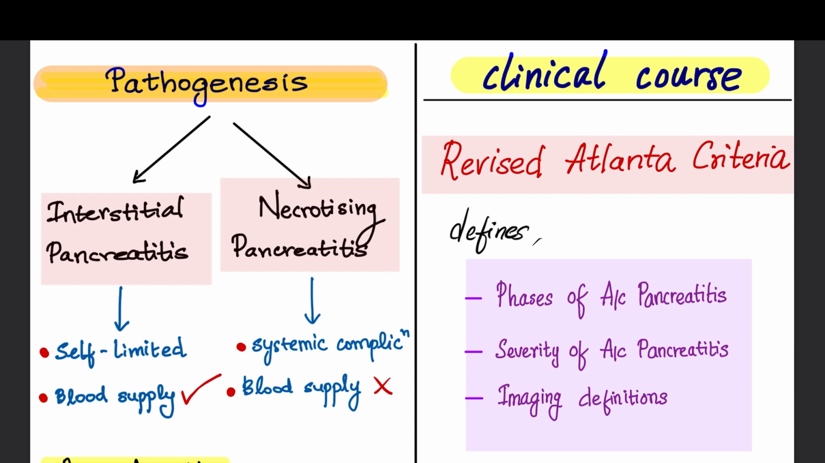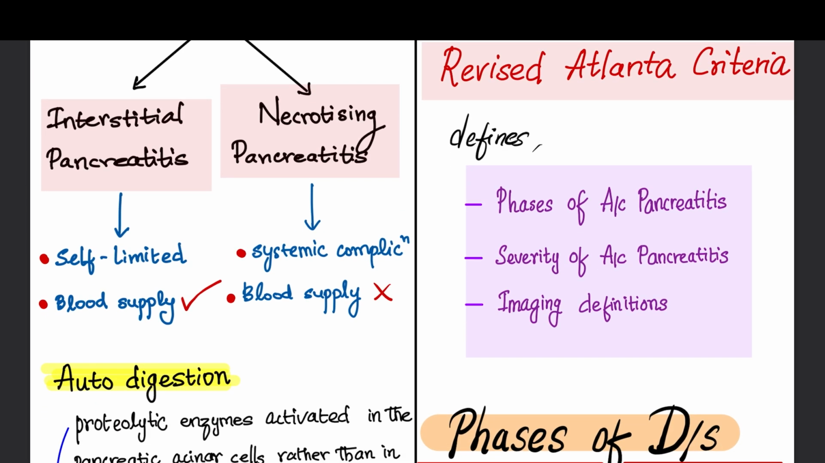Coming to the pathogenesis, it can be of two types based on the two types of pancreatitis. The most common presentations are interstitial pancreatitis and, second, necrotizing pancreatitis, and the pathogenesis is more or less similar, but some differences are seen. Interstitial pancreatitis is a self-limiting condition. Here the blood supply is intact, whereas in necrotizing pancreatitis the tissues are dead, which means the blood supply has been cut off, and it can result in many systemic complications.